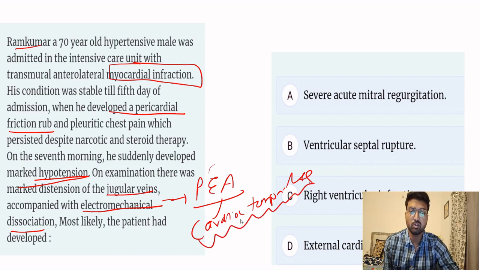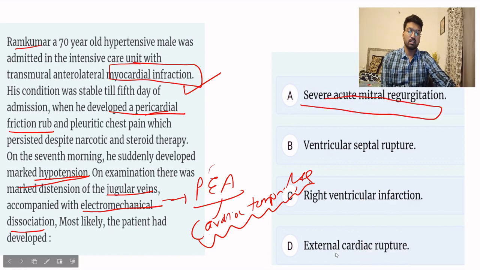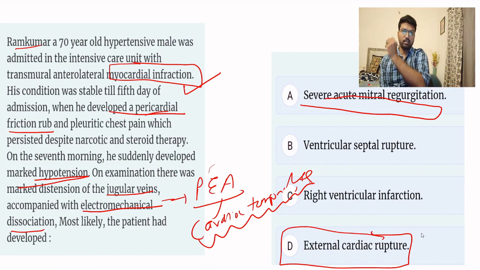So do you know of any complication of MI? See, they have said that patient had MI. After MI, patient had this pericardial friction rub, patient had cardiac tamponade, and patient had distension of jugular veins and hypotension. So answer is external cardiac rupture. External cardiac rupture is nothing but free wall rupture. So I had discussed that in the first slide, that some patients will initially be having pericarditis, and after that the wall will rupture. So this patient in this case has developed a free wall rupture, and now he has gone into cardiac tamponade. So that is the answer.